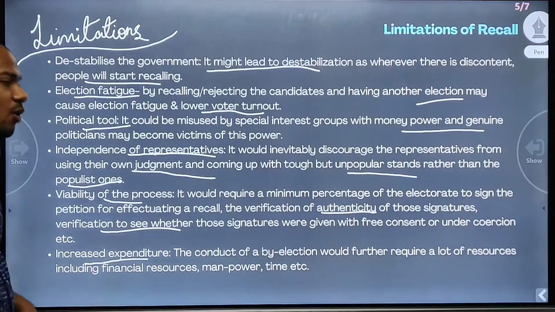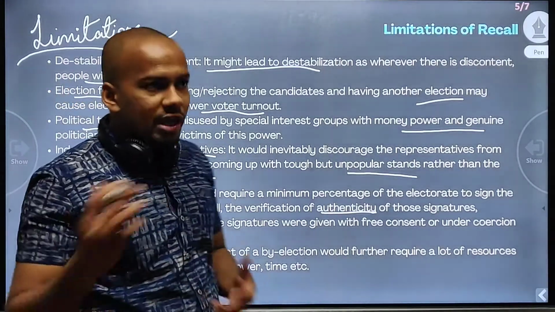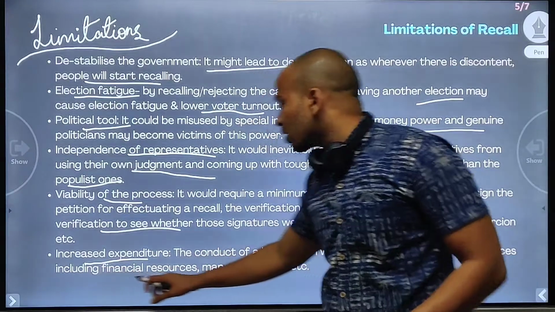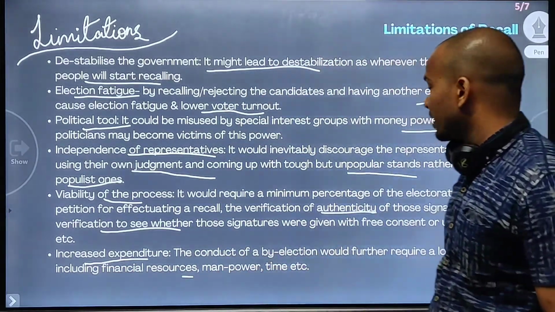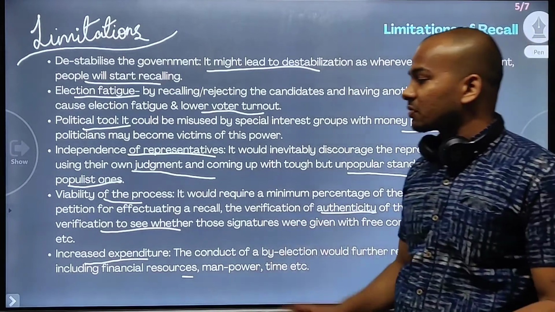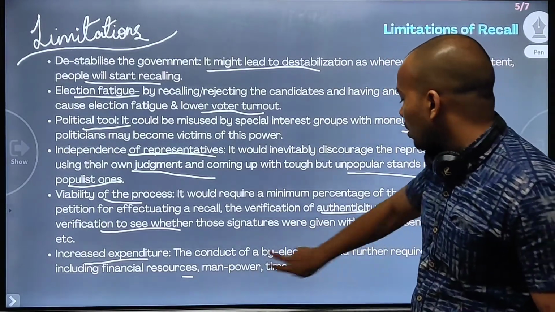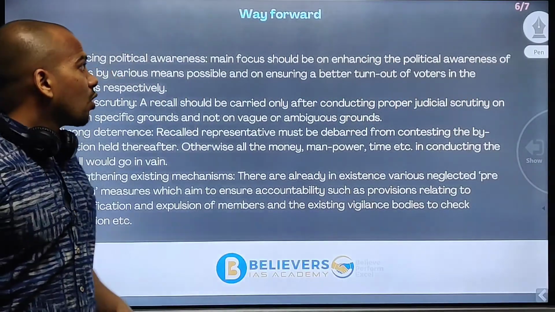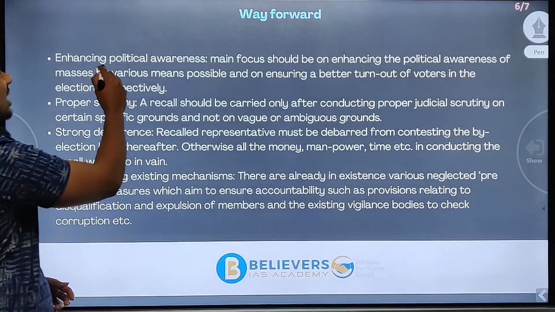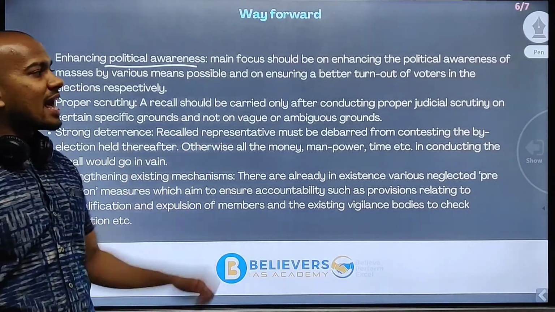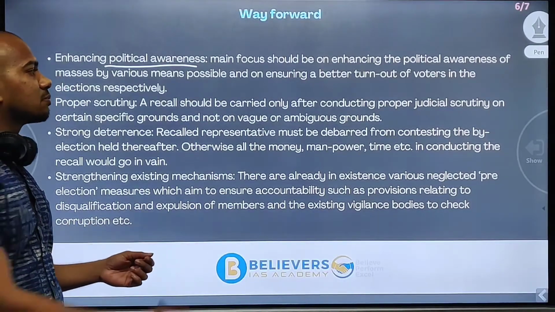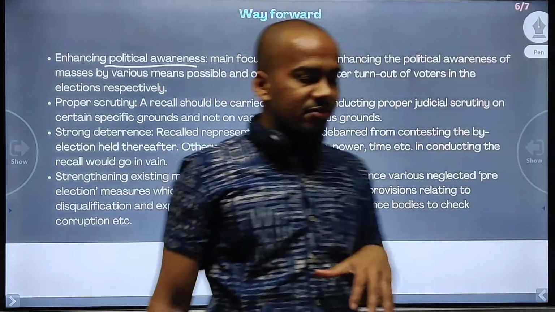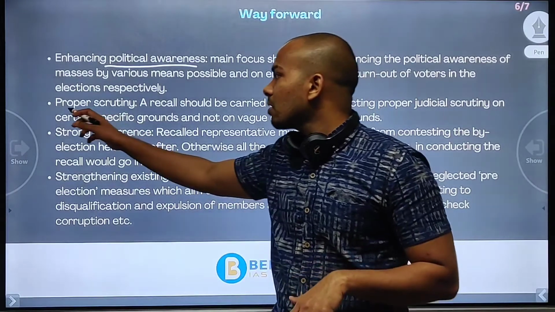Now, increased expenditure. Conducting an election, then a recall of the person, and then conducting an election again is going to take a lot of expenditure, a lot of manpower, and a lot of security forces have to be moved here and there, so it's going to take a toll on the expenditure. We will have to spend a lot of money on that. Now, what is the way forward? What can we do? Enhancing political awareness. The main focus should be on enhancing the political awareness of the masses by various means possible, and on ensuring a better turnout of voters in the elections. If voters are not turning out, this won't be possible.